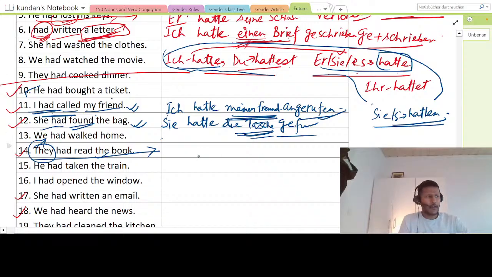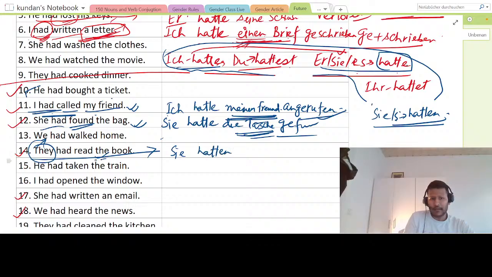So how will I make this sentence? It's not very complicated. We will say sie hatten, what they have read, the book, right? That will come here. But read is lesen. So here in the beginning you put ge and lesen. Here you don't put t, it is not t here. This is a different form.